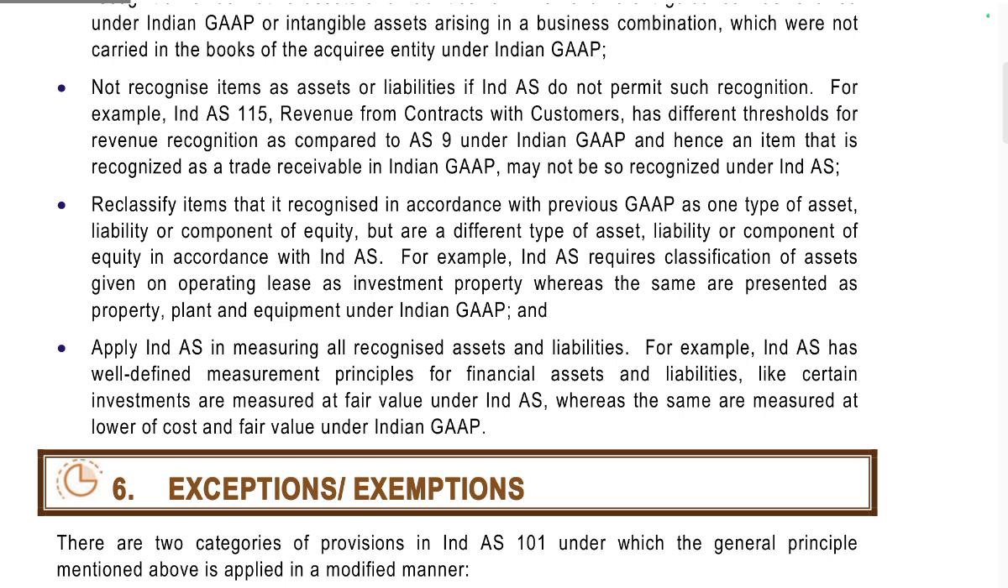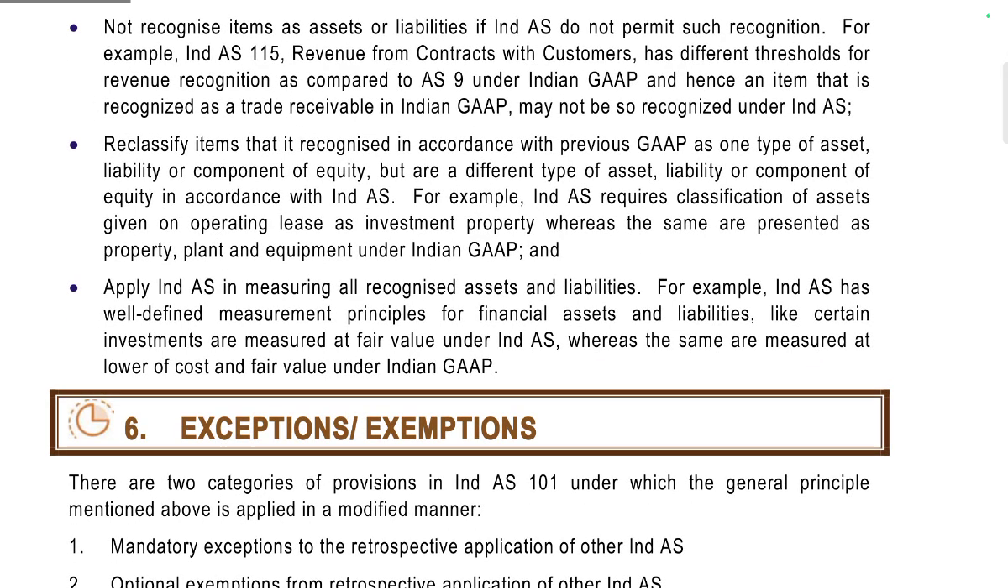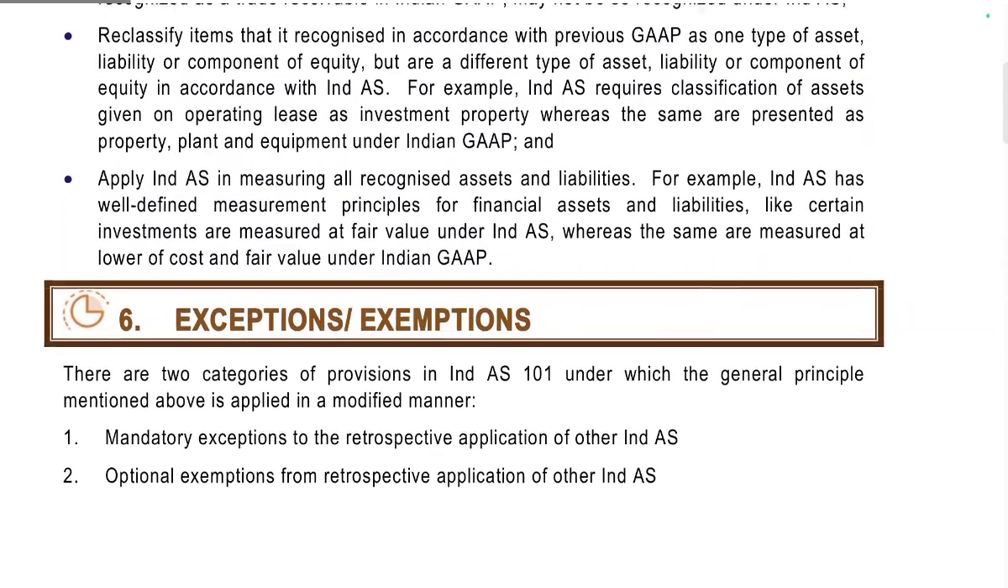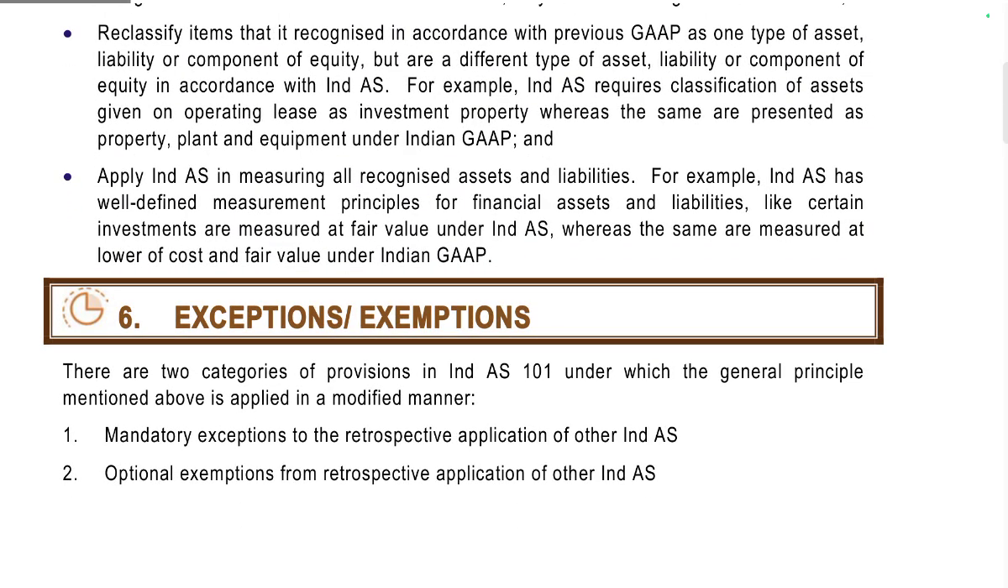For example, Ind AS 115, revenue from contracts with customers, has a different threshold for revenue recognition as compared to AS 9 under Indian GAAP. So an item recognized as a trade receivable in Indian GAAP may not be recognized under Ind AS. Reclassify an item that is recognized in accordance with previous GAAP as one type of asset, liability or component of equity, but is a different type in accordance with Ind AS. For example, Ind AS requires classification of assets given on operating lease as investment property, whereas the same is presented in property, plant and equipment under Indian GAAP.